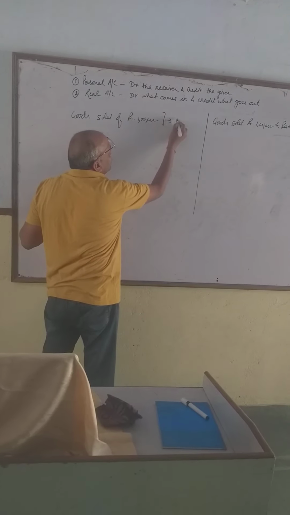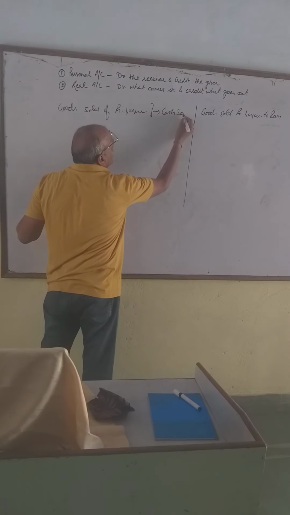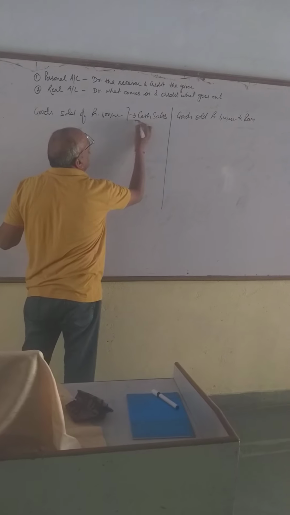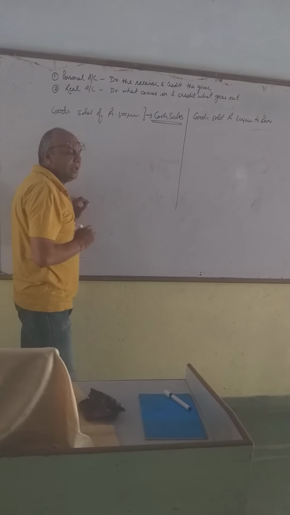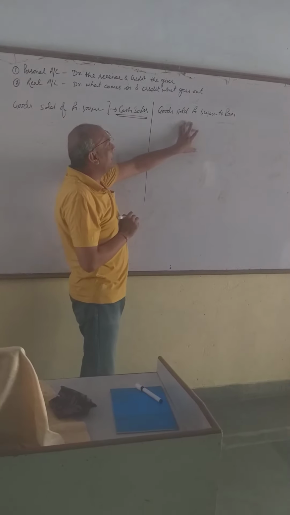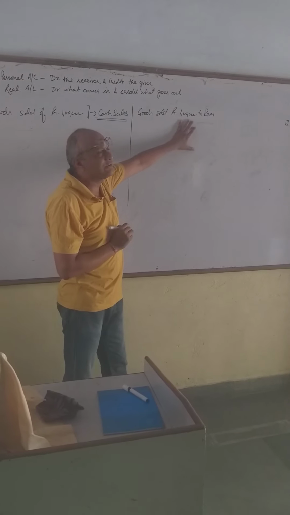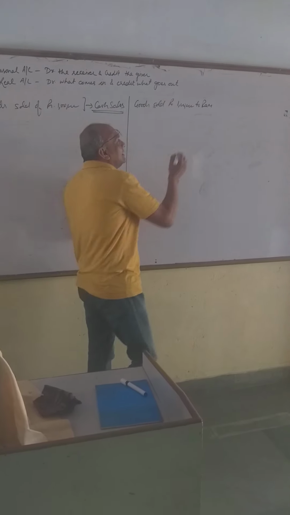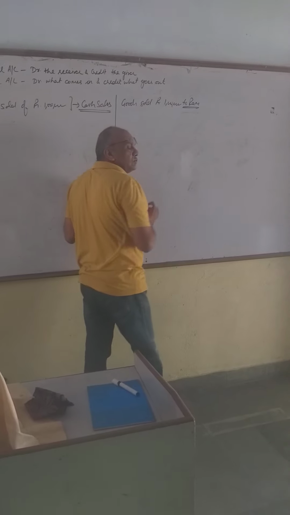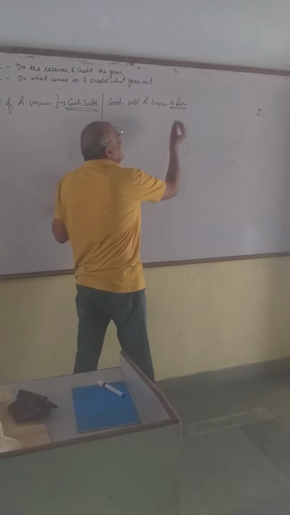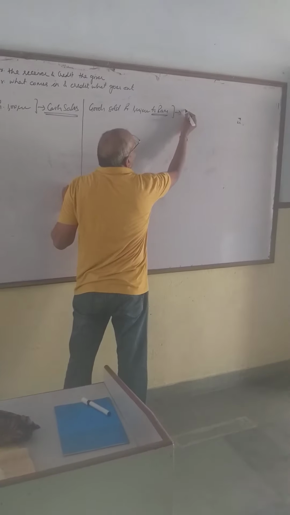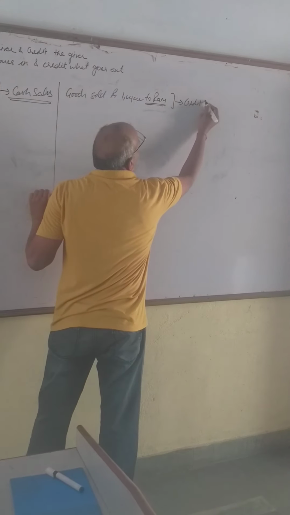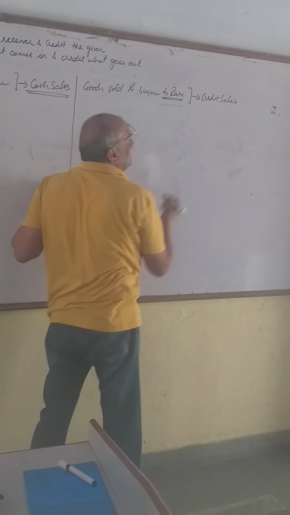This transaction shows that the goods are sold in cash, that is, it is a cash sale. But when it is written in this way, goods sold of rupees 1 lakh to Ram, the name of the party is given to whom we are selling goods. In that case, this sale becomes a credit sale.